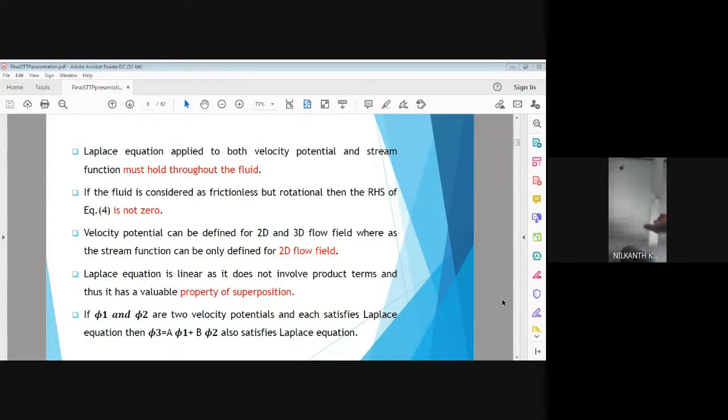The upper part is a sine wave and the lower part is the main body of ocean or the main body of fluid. So the main body of fluid is irrotational, whereas the wave portion of the fluid is rotational, because the fluid particles, when they enter into the wave motion, they start rotating.